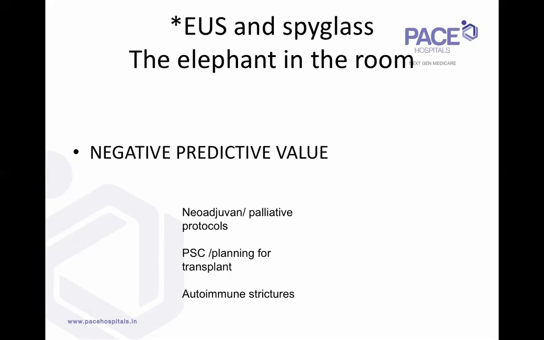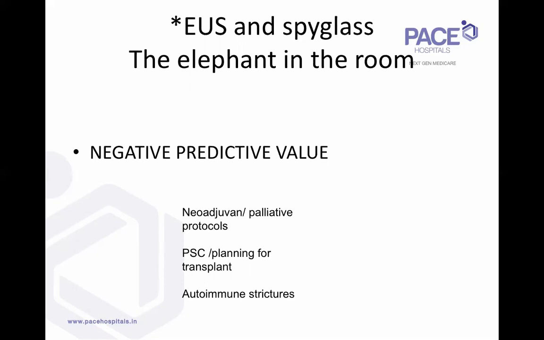Unless in specific situations, for example when you want to do a neoadjuvant protocol or a palliative protocol, obviously you need to have a histology. Or in a primary sclerosing cholangitis patient with a dominant hilar stricture, when you're planning to go for a transplant, the entire planning obviously depends on knowing whether he has a malignancy. So in that kind of situation also, histology is mandatory.